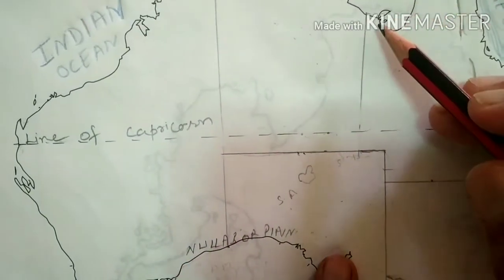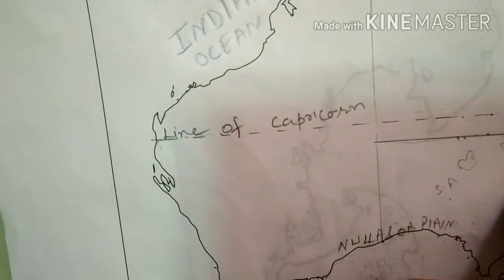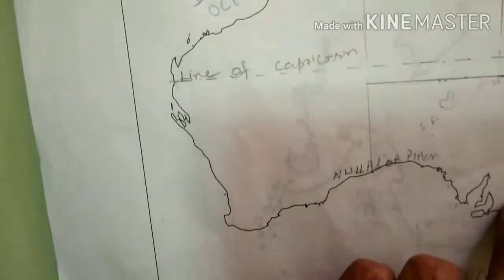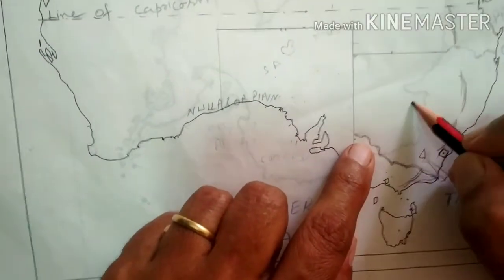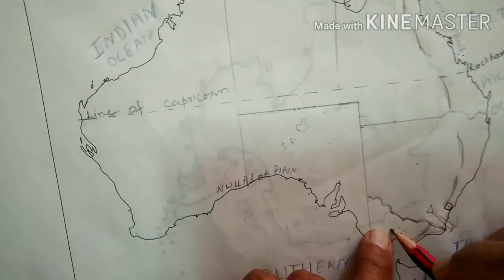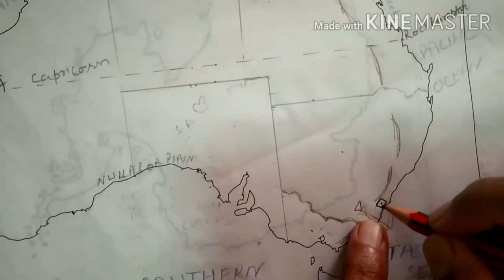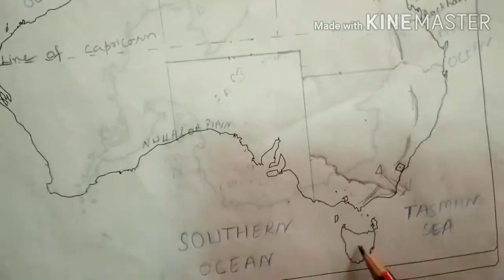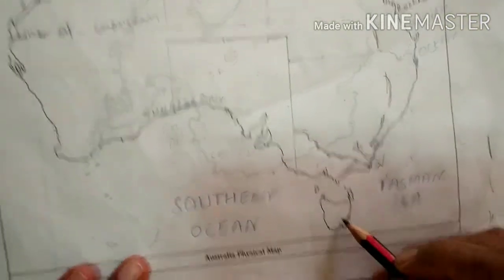And from here, Queensland is also a big state, so from here up to here, this one is Queensland. Okay, and then from this point up to here we can see the Murray River. So this is New South Wales, and down is Victoria. Okay, small, and one part is here near the coast, this is Canberra, and here this is our Tasmania. Tasmania is separate, so it is easy for you people to mark Tasmania. Okay, so it is all about states.